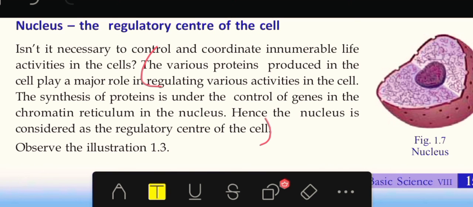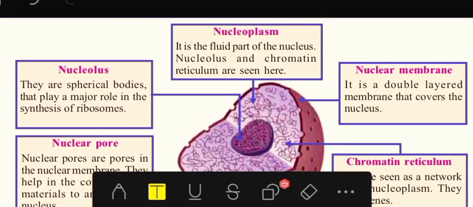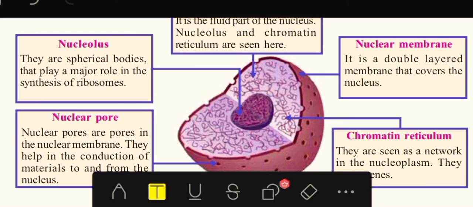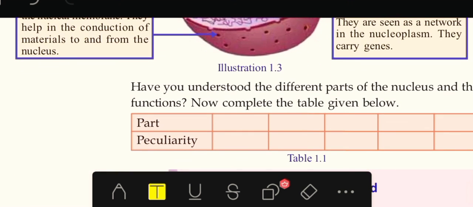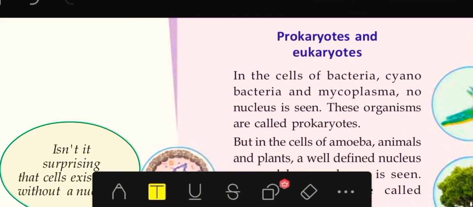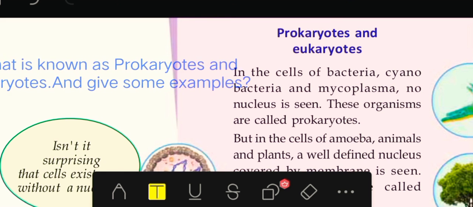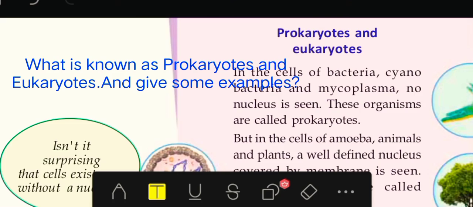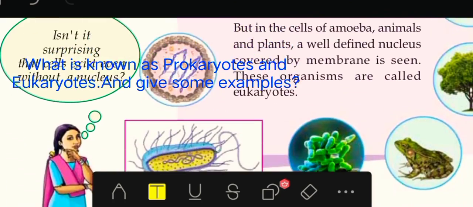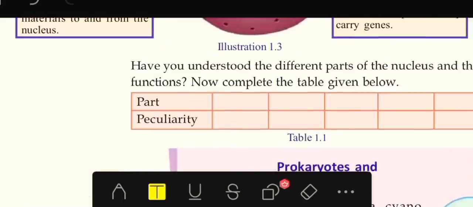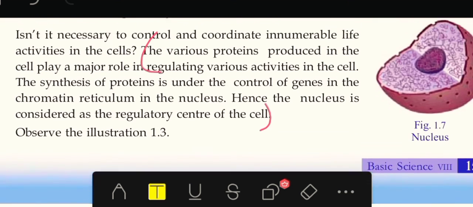Okay, then next you need to draw the picture of the nucleus and mark its parts. And there is one more activity. It is your homework, so do that. Okay, then next you need to write what is meant by prokaryotes and what is meant by eukaryotes and their examples. Okay, these are your activities in this class.